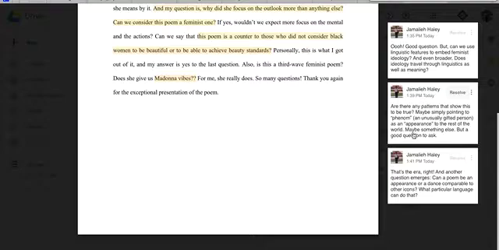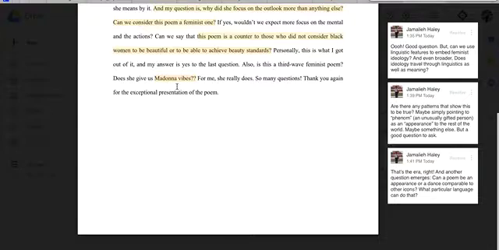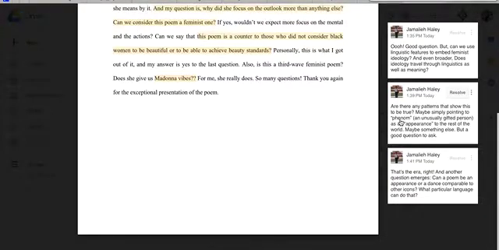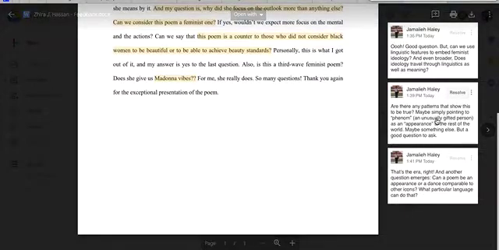So I have some questions that come from that, right? If it is a feminist poem, if it's particularly third wave, if it's focusing on appearance, then I asked, are there any patterns that show that to be true? Maybe simply pointing to the phenom, the meaning of which is an unusually gifted person, as an appearance to the rest of the world. But this is a good place to start.